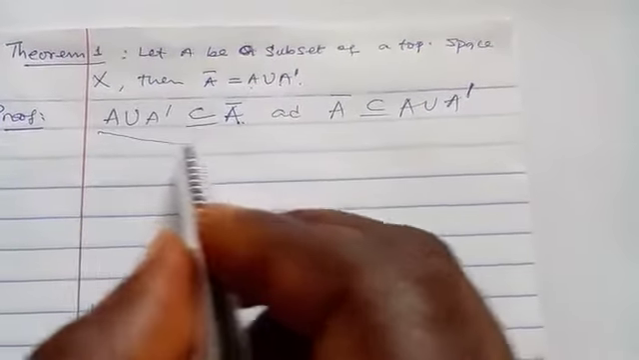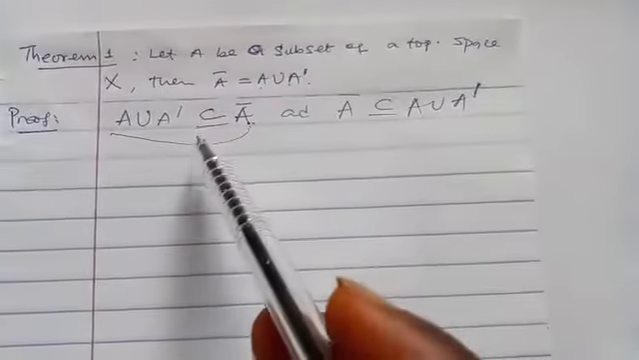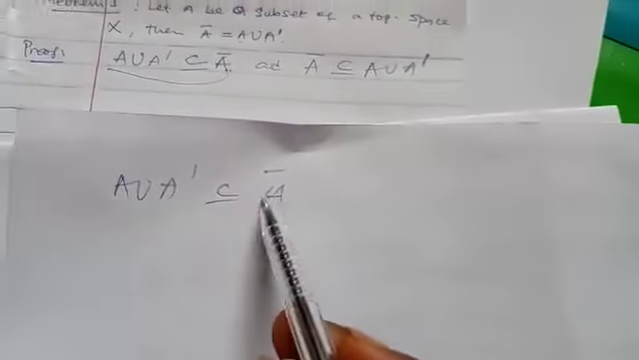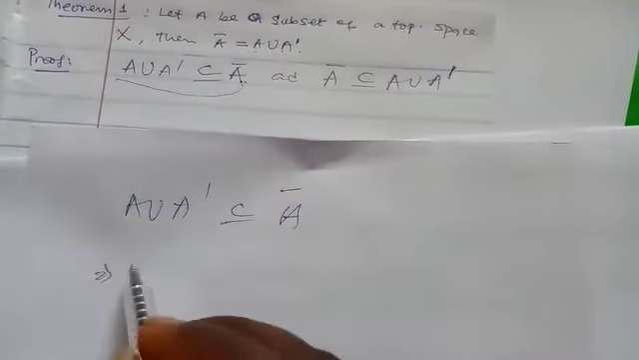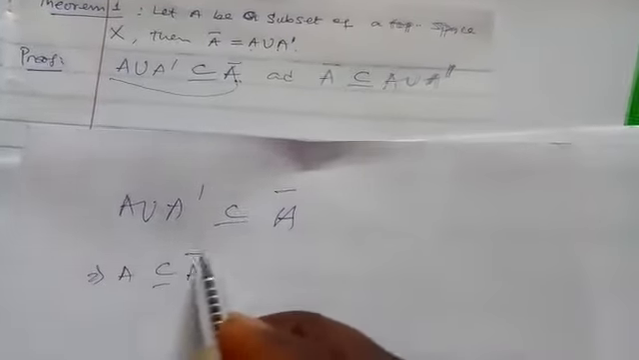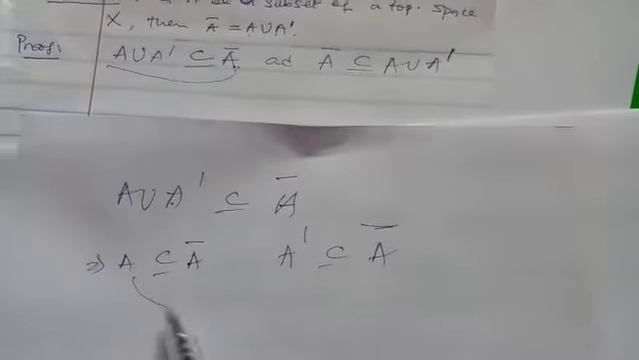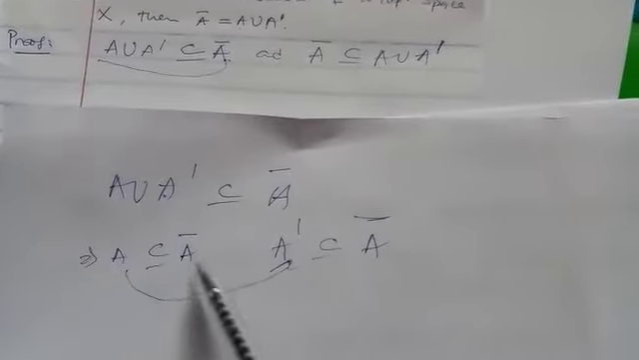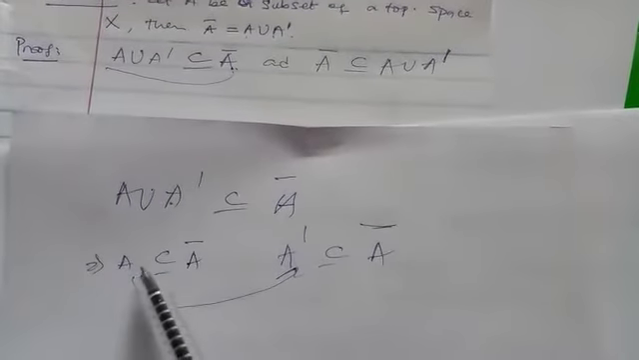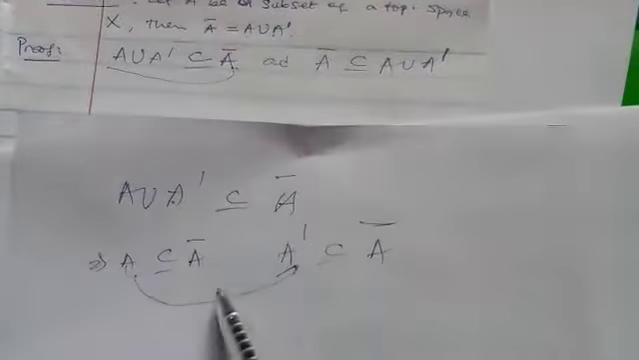Now let's consider this first one. How can we prove it? We want to show that A prime is a subset of A bar. So it is better for us to show that A is a subset of A bar, and this one too is a subset of A bar. If you can show these two, it will be easier for us to merge them together. Now let's come back to this place.